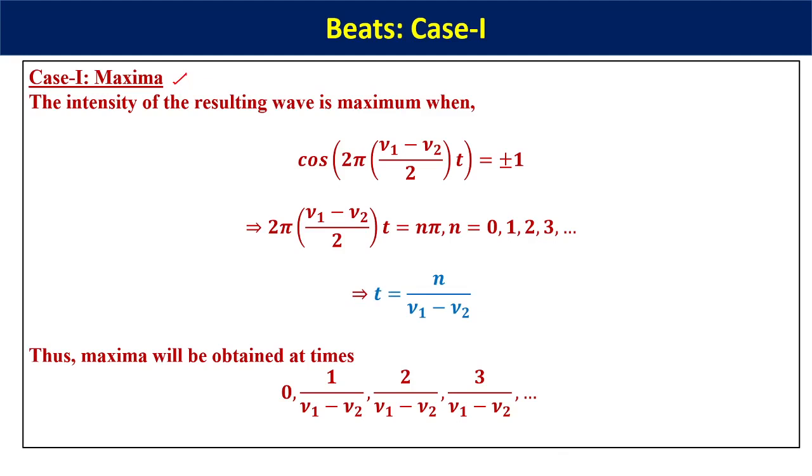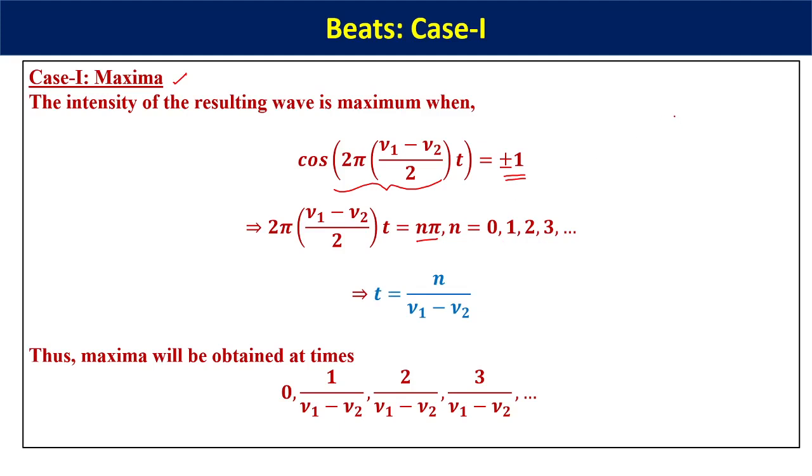So when the intensity of the resulting wave is maximum, then this term cos of 2π (ν1 − ν2)/2 into t should be either plus or minus 1, that means either plus 1 or minus 1. In that case, this particular term which is inside the cosine should be equal to nπ, where n is equal to 0, 1, 2, 3, etc.